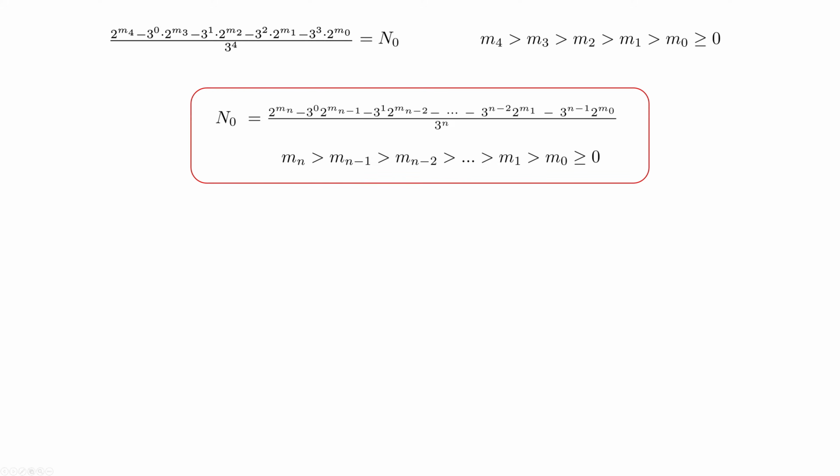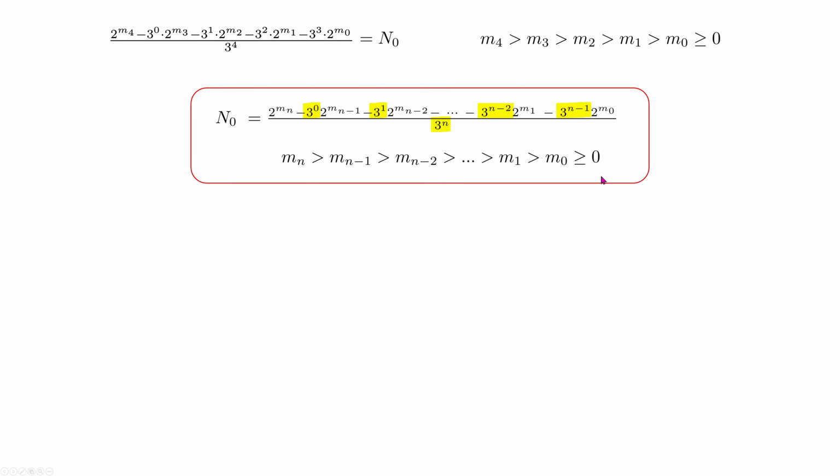We've got this formula. It was our specific case, but we can present a universal formula for number n0, which looks like this. And here again, an important feature of this formula is that powers of 3 are increasing step by step in this direction, and powers of 2 are just increasing, not necessarily step by step, in this direction.